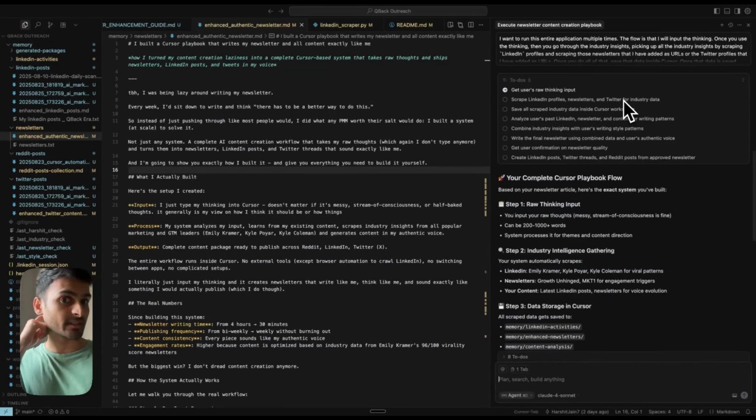So there are a couple of profiles that I've already tagged. It goes through their LinkedIn profiles, picks any insights related to what I wrote, and saves that data inside Cursor. So it will save all the industry data inside Cursor, and it will keep using that as a history whenever it's writing any fresh content for me.